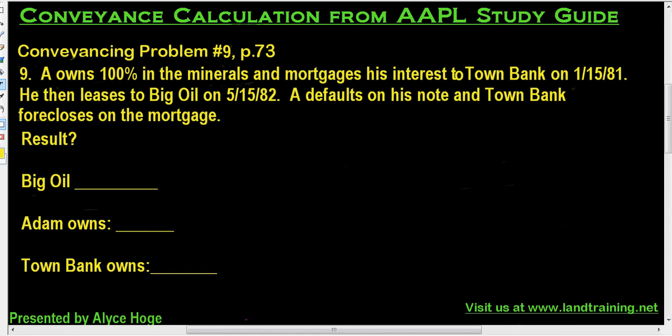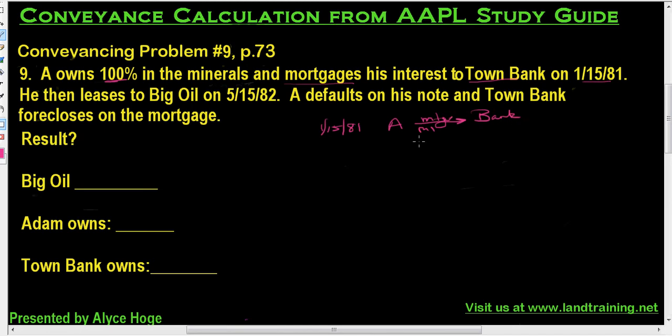And as usual, we start with A, or Adam. Adam owns 100%, remember we said we were going to assume that unless they told us otherwise, in the minerals, and mortgages his interest to Town Bank on 115.81. So 115.81, A doesn't really convey, but mortgages the mineral interest to the bank.